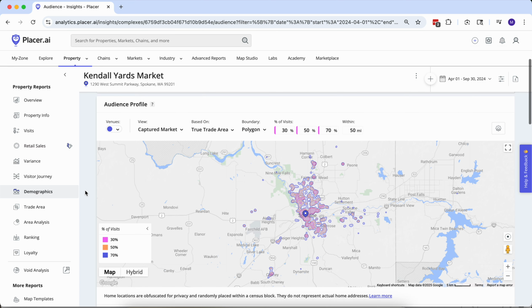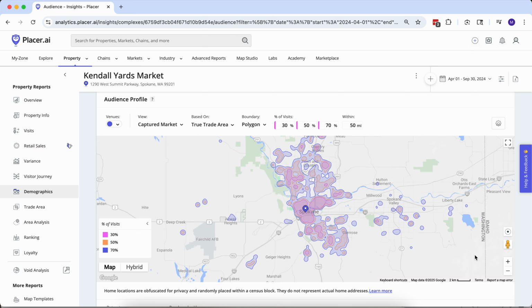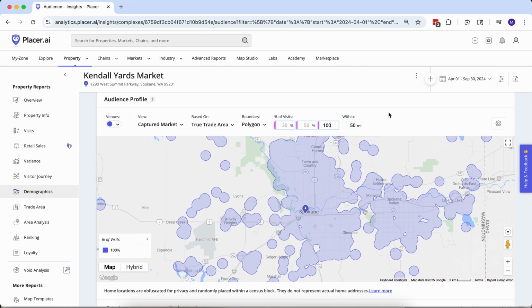As we scroll down, the default view is that Placer gives us this expanding radius where 30% of the foot traffic, and then 50 and then 70%, is coming from. You can play around with all those thresholds and toggle them on and off. But just for the sake of the example, I'm going to set this for 100% of the foot traffic within that 50-mile radius.